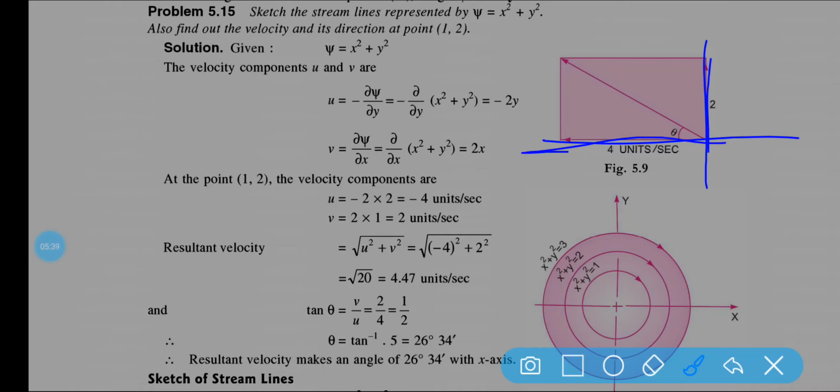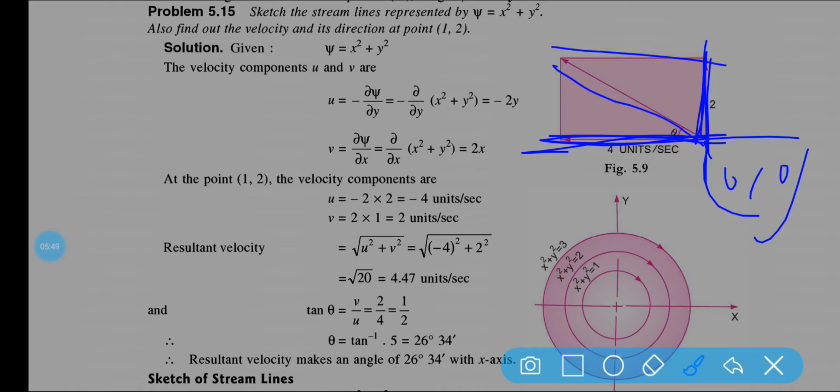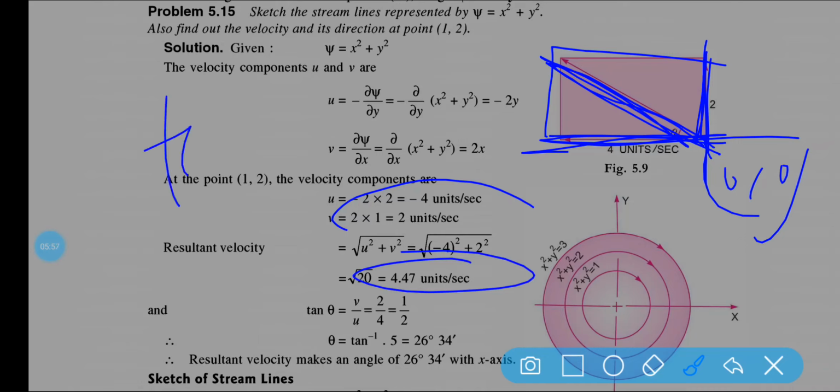This is your origin (0, 0), so ultimately this is your -4, this is your +2, and the resultant would be like this. This is your resultant value, V equal to 4.47. Now tan theta, what is tan theta? Tan theta is the direction.